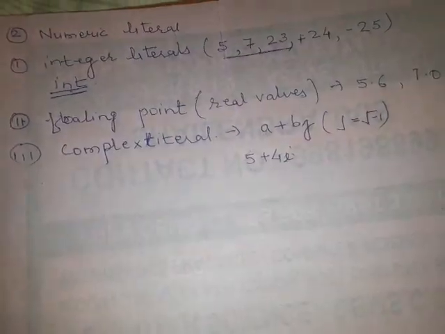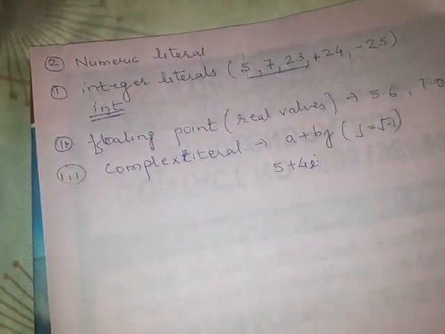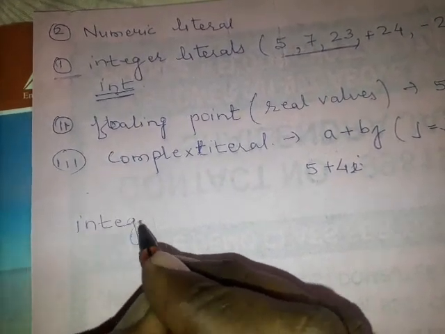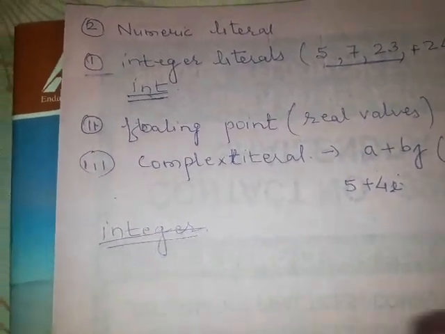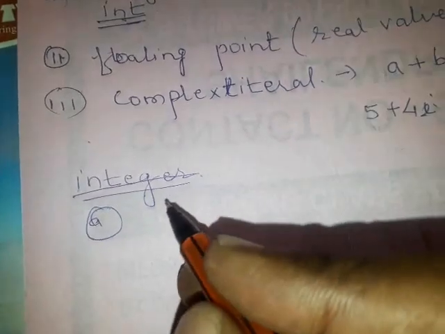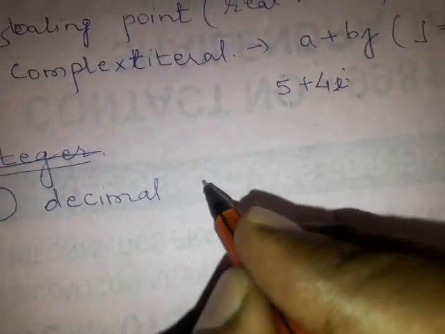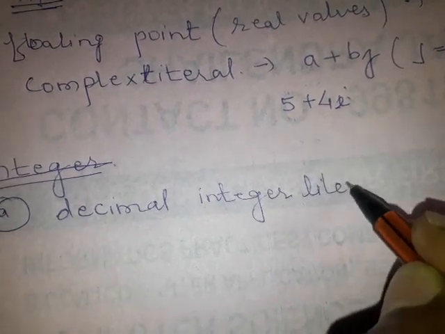Now again come to the integer literal. This integer literal will be divided into three parts. The first one is the decimal integer literal.